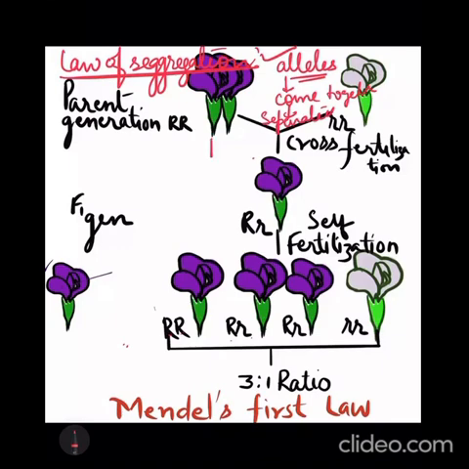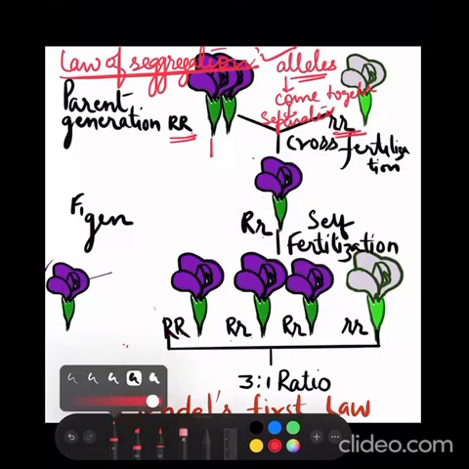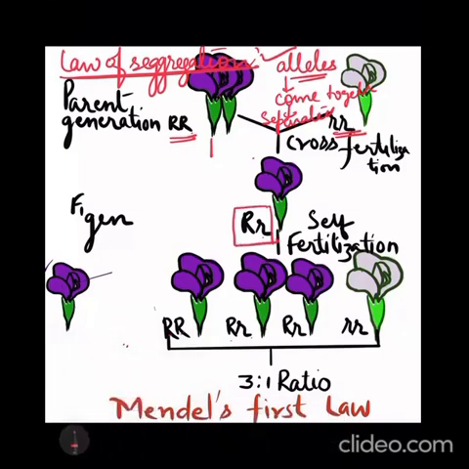Now here you can see that this is a red flower plant and this is a white flower plant, represented by RR and small r. We always take a pure plant. When they are crossed, we get a heterozygous plant, that is capital R and small r. We already discussed what heterozygous and homozygous mean. This heterozygous plant is representing the genes of both the characteristics. So we can see here that both the alleles are present: capital R is present and small r is also present.